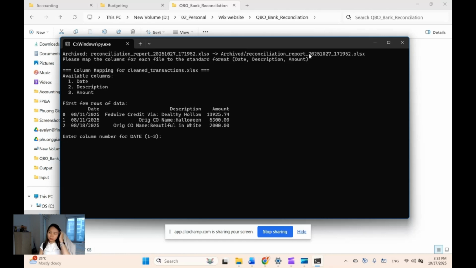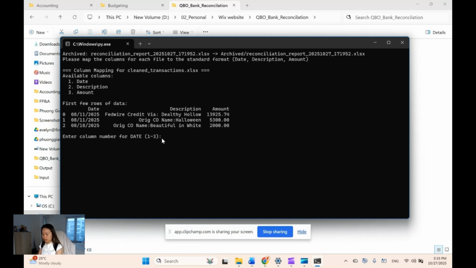The second thing is that it contains the interaction between me as a user and the computer. This is learned from errors. In order to make it work faster and more efficiently, I requested it to ask me what the exact columns are for the three most important parts: the date, description, and the amount. It shows me the first table with three columns and gives me some examples so that I can know what kind of data is in each column.